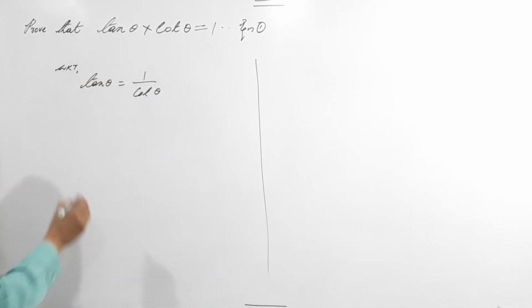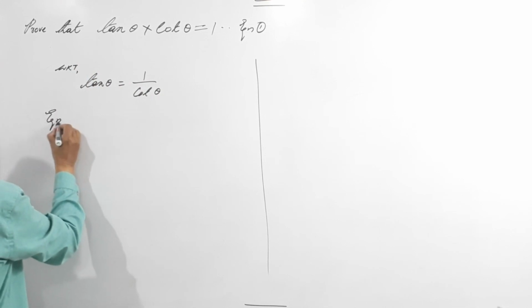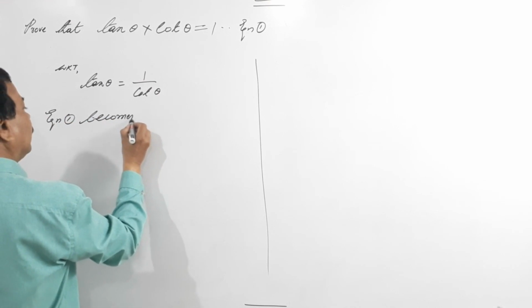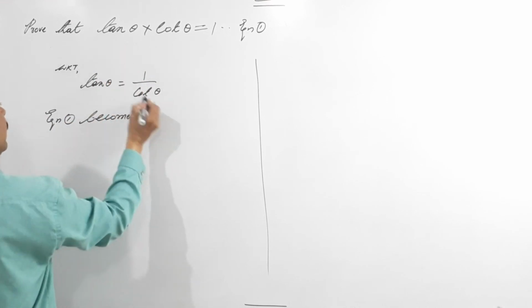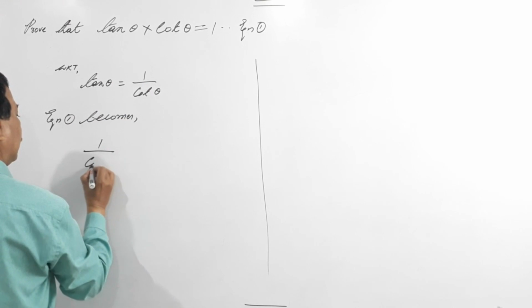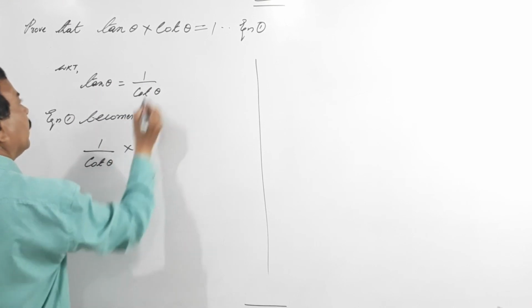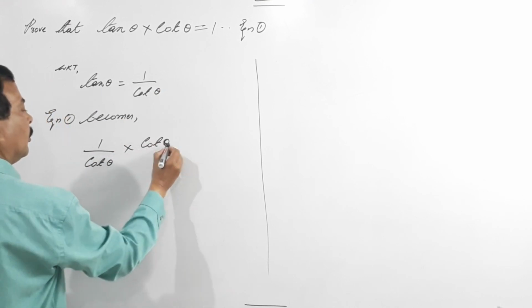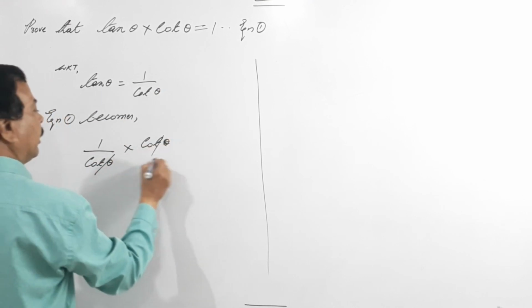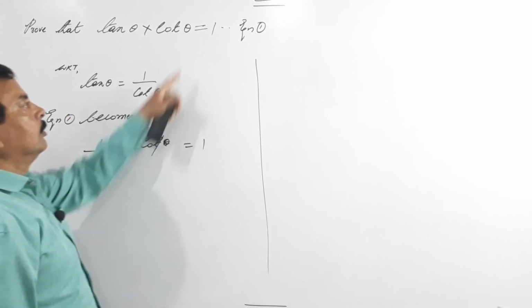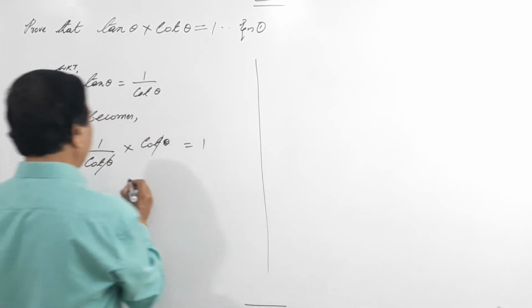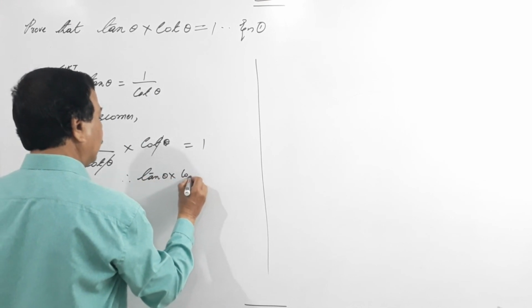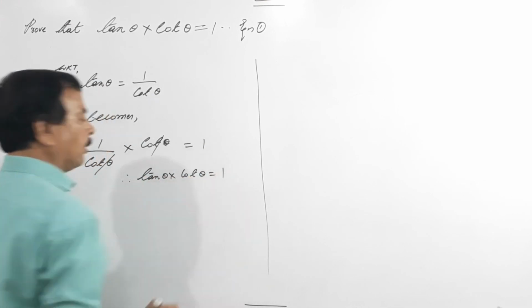So equation 1 becomes: tan is 1 by cot, 1 by cot into cot theta, and cot theta cancels, equals 1. Therefore tan theta into cot theta equals 1.